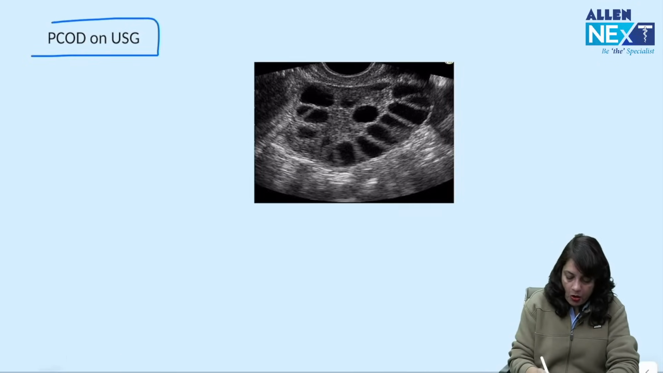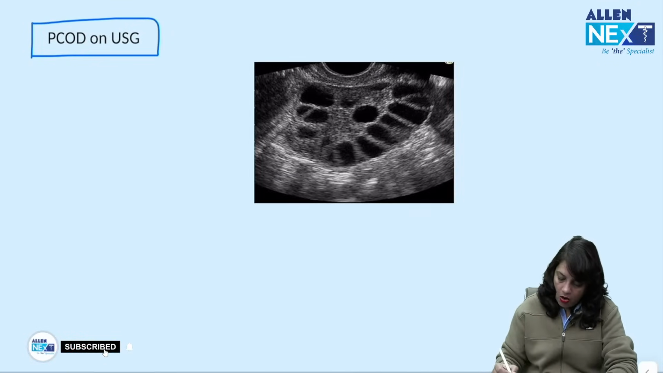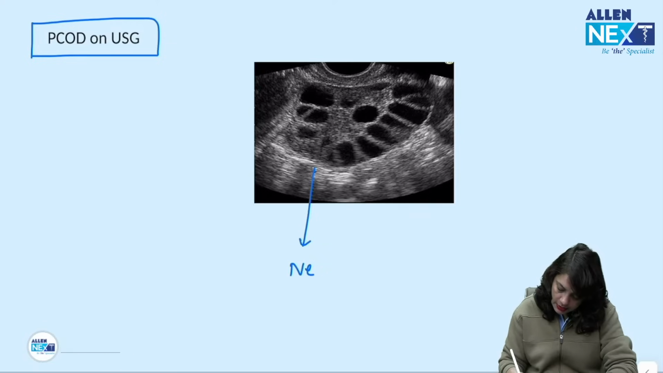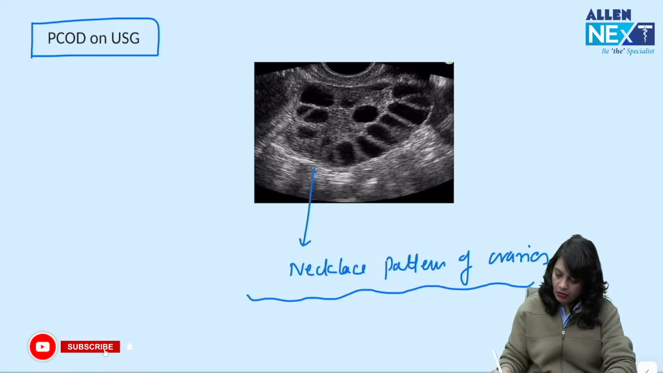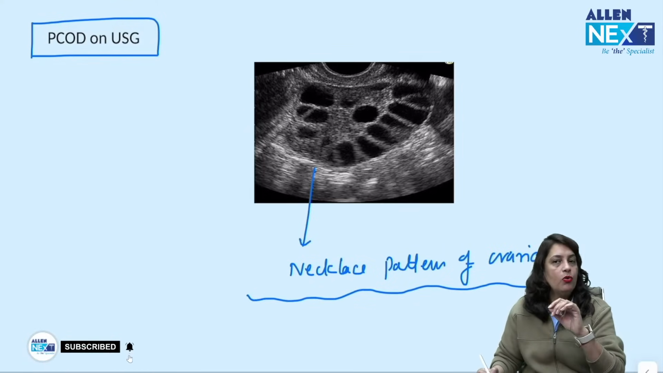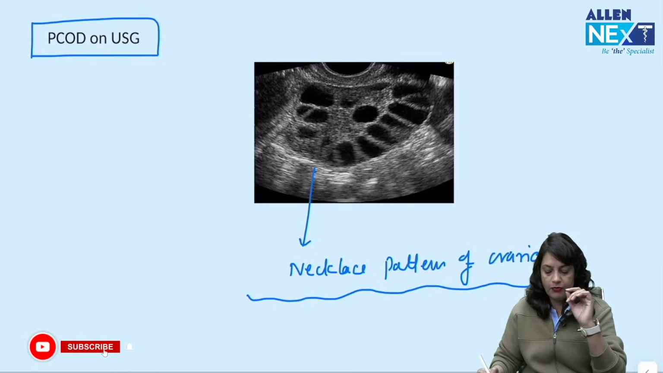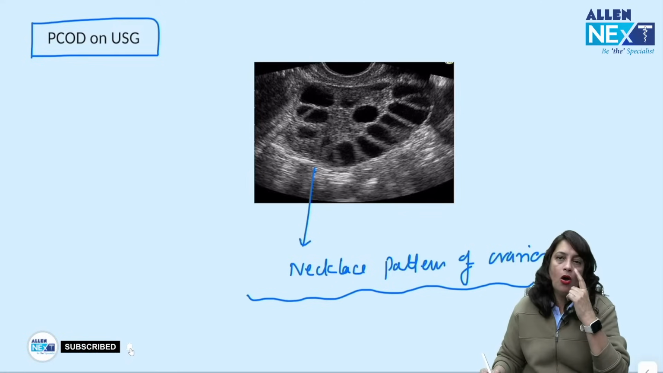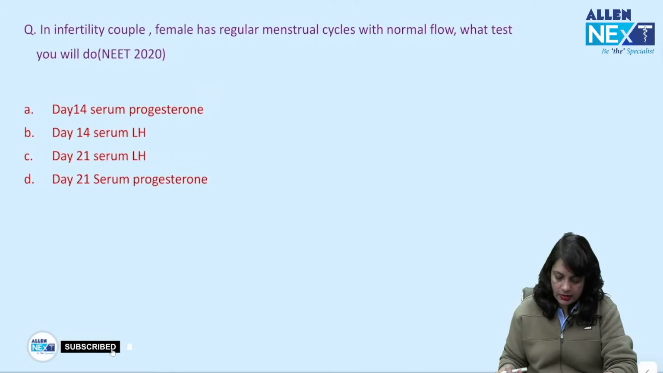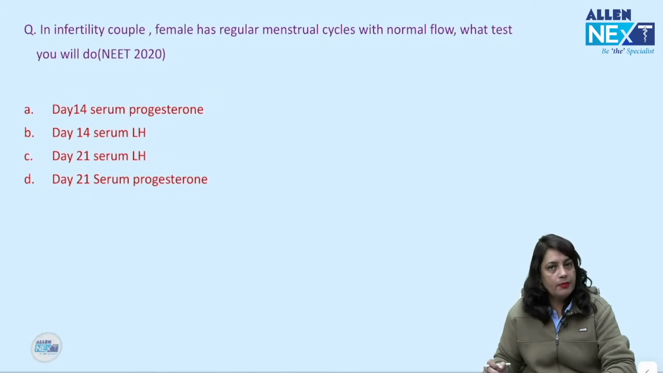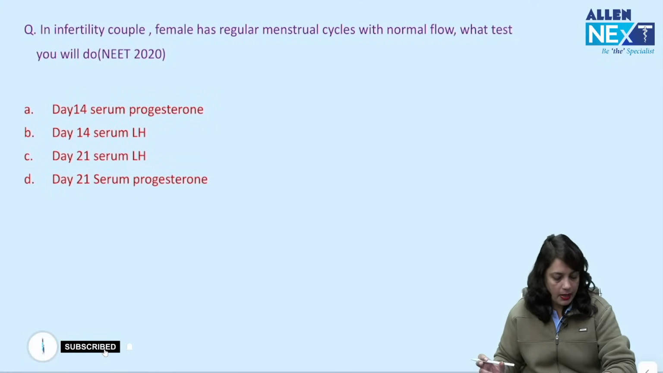Now, this is polycystic ovarian disease on ultrasound. What do you see, friends? You can see the necklace pattern of ovaries, but ultrasound alone is not suggestive of the diagnosis of polycystic ovarian disease. You have to get the hormonal profile done as well. So, you should read the Rotterdam's criteria in polycystic ovarian disease, which is very, very important.